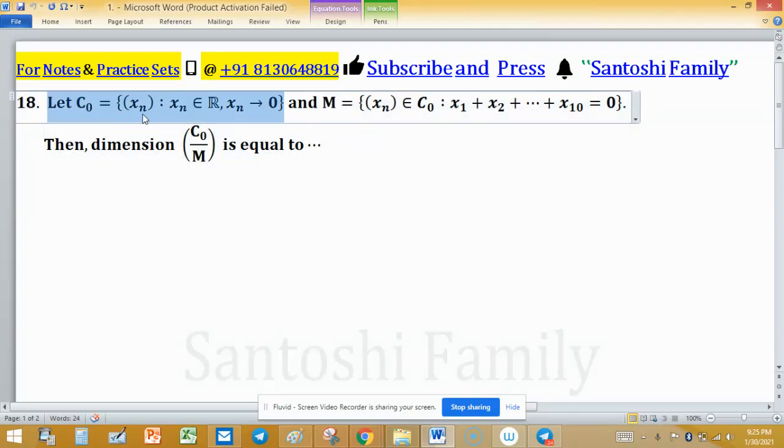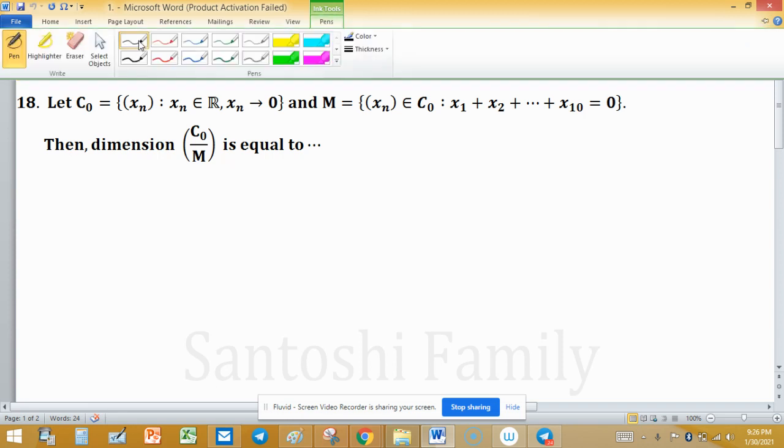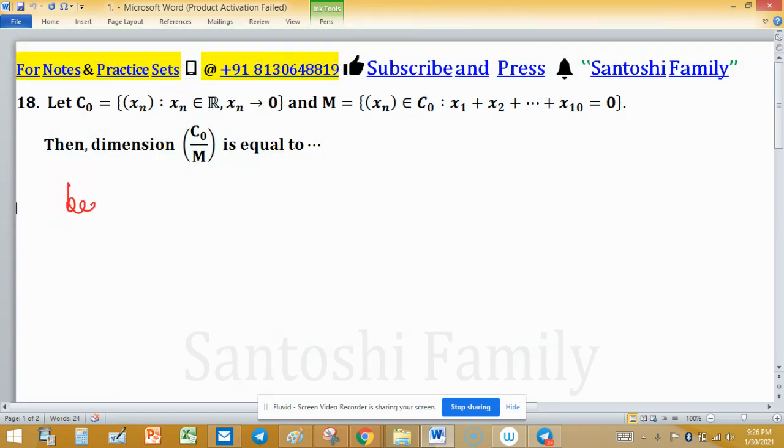C naught equals the set of real sequences xn such that xn tends to 0. It means all those real sequences having limit 0. And set M is defined as those sequences whose first 10 terms sum to 0. Then what is the dimension of C naught by M? It means the dimension of the quotient space.